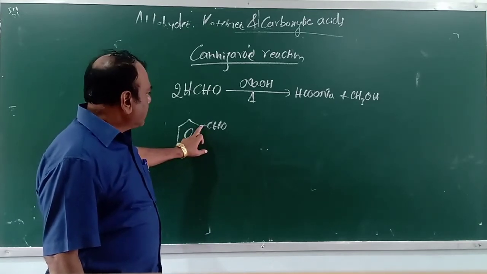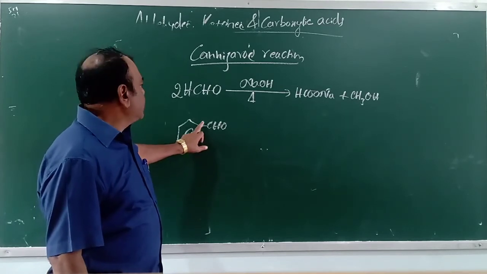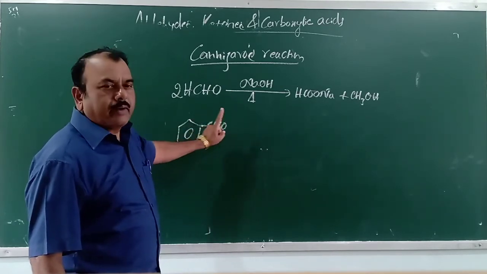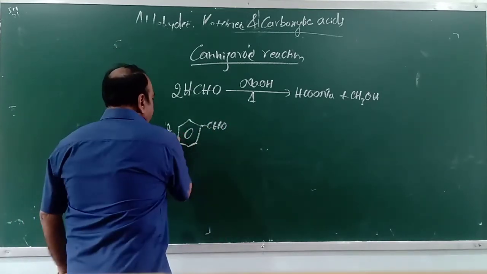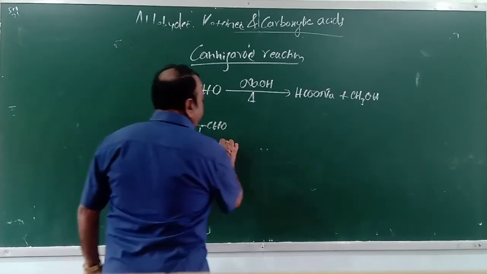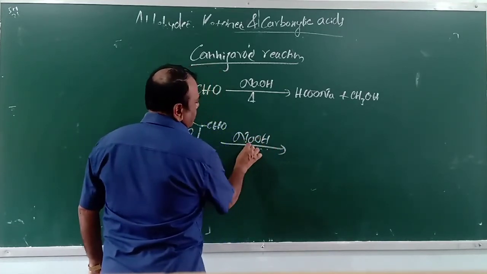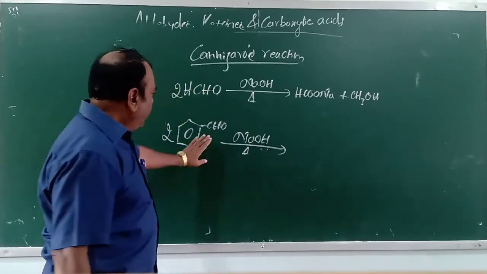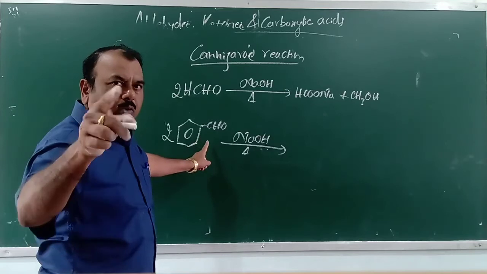This carbon is called alpha carbon atom, but there is no alpha hydrogen atom. That's why benzaldehyde answers Cannizzaro reaction. Again, you put two molecules here. When you treat this with sodium hydroxide, or also you can take potassium hydroxide, you oxidize one molecule, and one molecule you have to reduce.